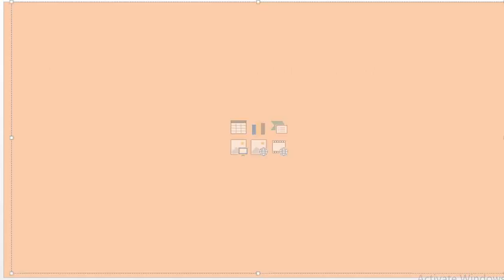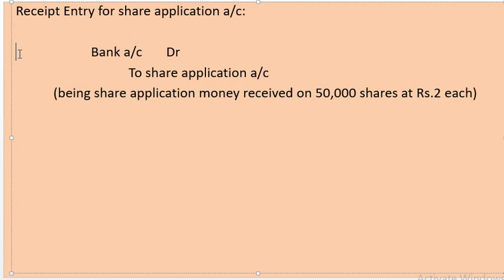First journal, being receipt of share application money: bank account debit to share application account. Now we are going to assign values for it. Value is 50,000 shares into 2 rupees each, so we are going to write 1 lakh on both sides. Narration being share application money received on 50,000 shares at rupees 2 each.